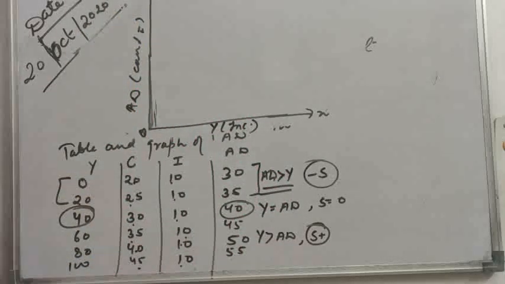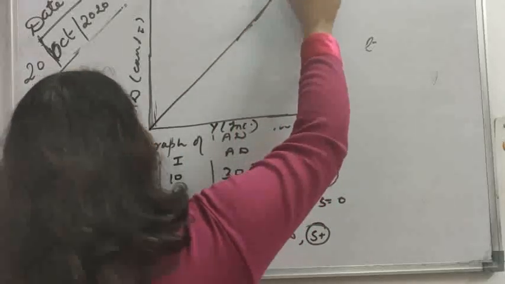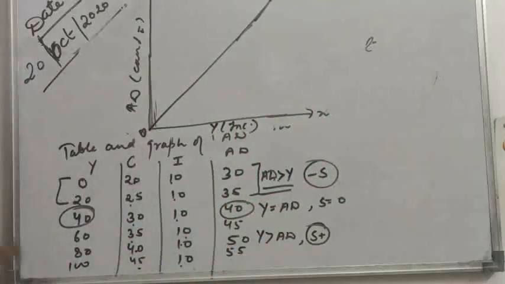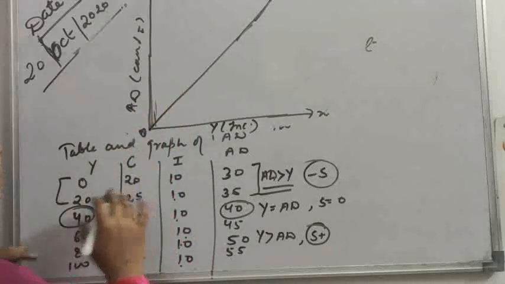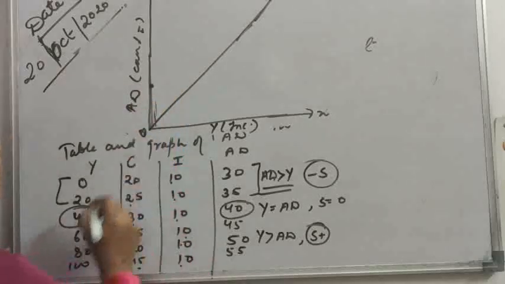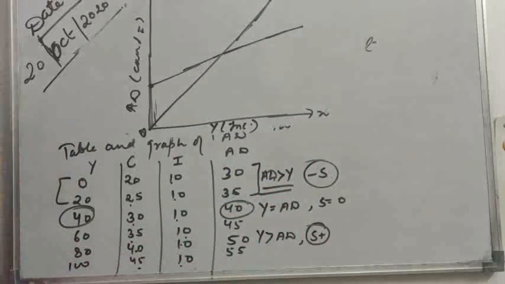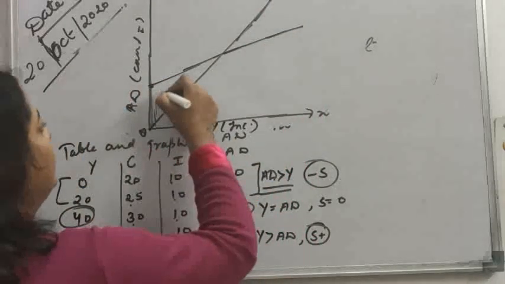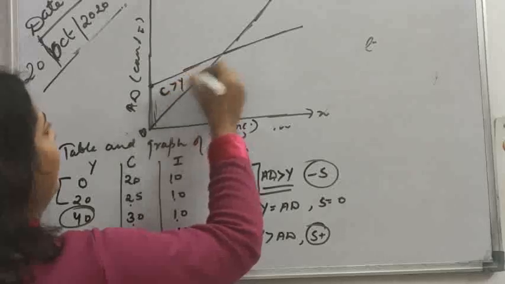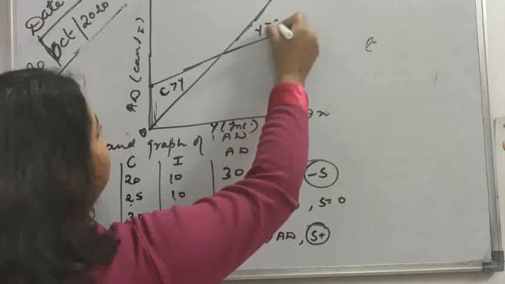We will draw a freehand graph. So, income makes an angle of 45 degrees because income increases at a constant rate: 0, 20, 40, 60, 80 and 100. C: in initial stages, C is greater than Y, and at higher levels of income, income is greater than C.